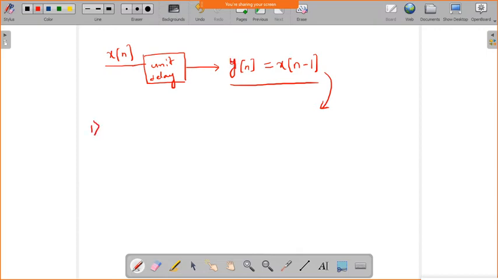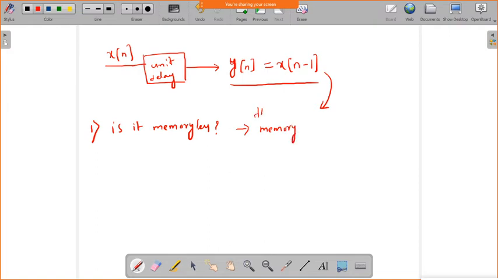Is it memoryless? It has memory. The system possesses past values, right? So it is having a memory.